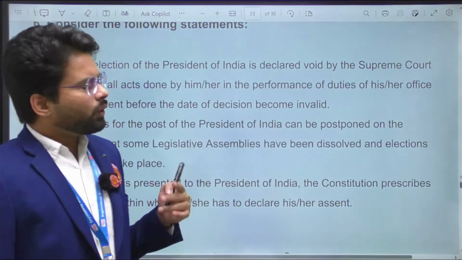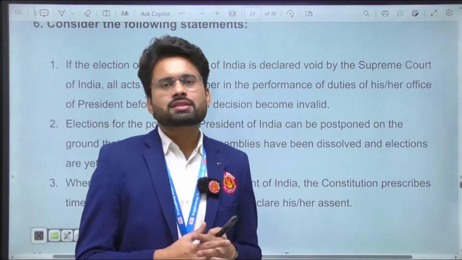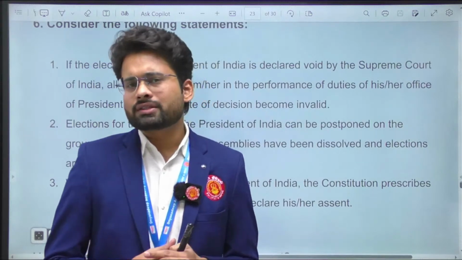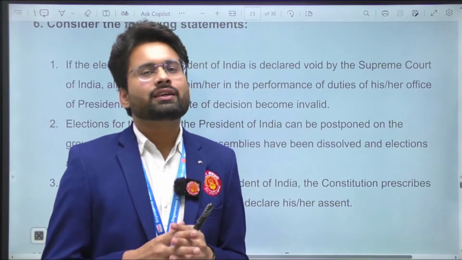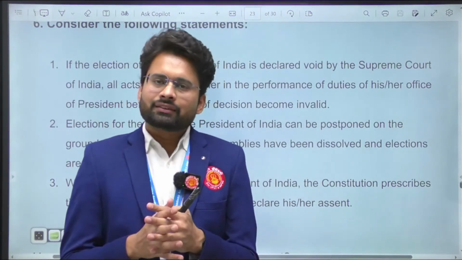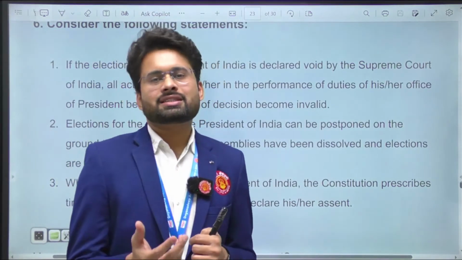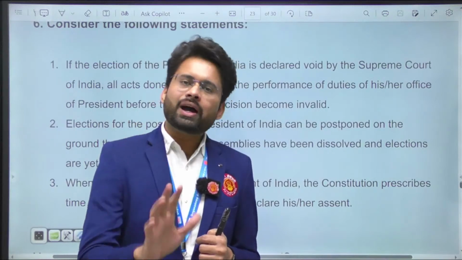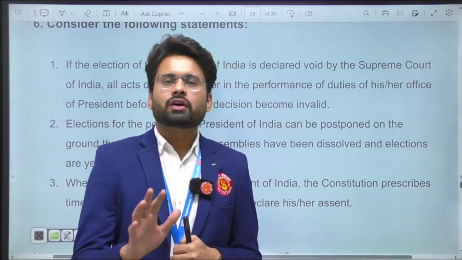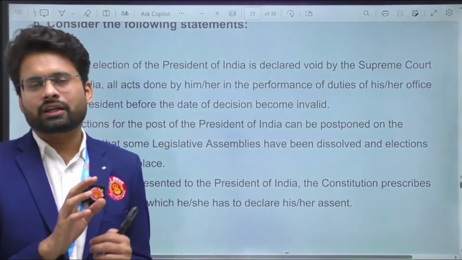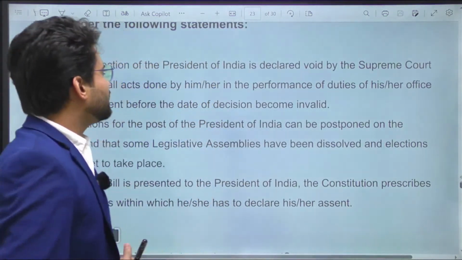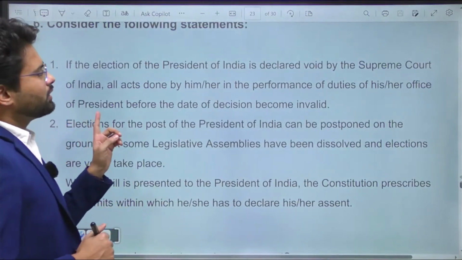And there is another logic from the Western sense going on in my head, a notion called "the king can do no wrong." Okay, the king can do no wrong. That's how the President's actions are still valid even after his or her impeachment, or even after the election process is declared invalid. So the first option is wrong.